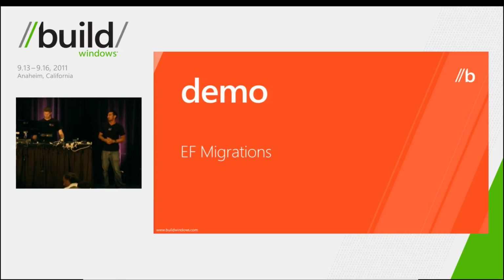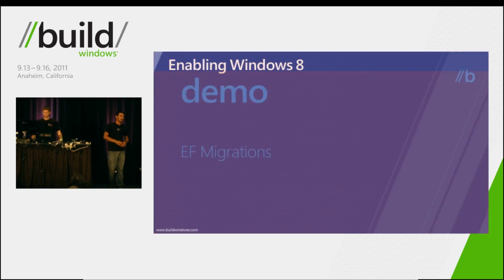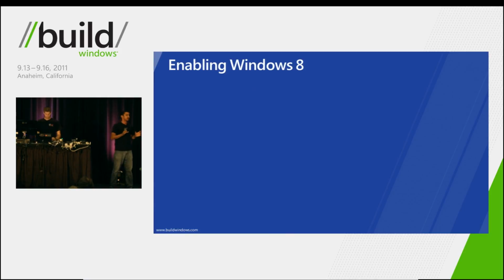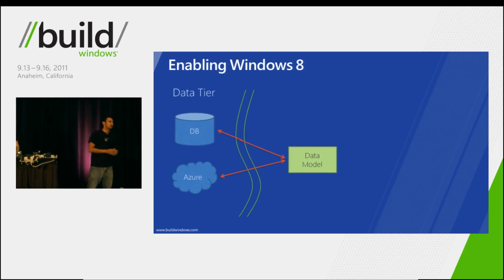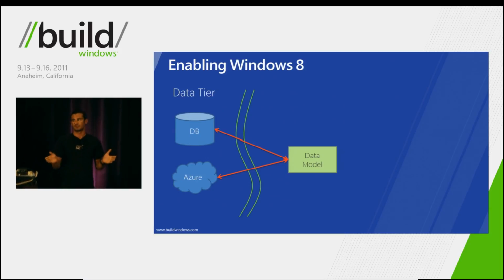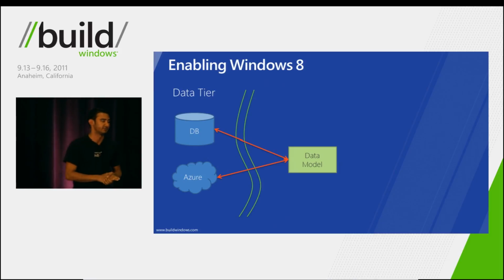And we also showed you a sneak peek at some of the new features like enums. But now, let's take all that knowledge and take it to the Windows 8 platform. So we started off with our data model, and then we connected that data model with a database. Here, we used SQL Express. But of course, this can be any database, including something off-premise like SQL Azure.